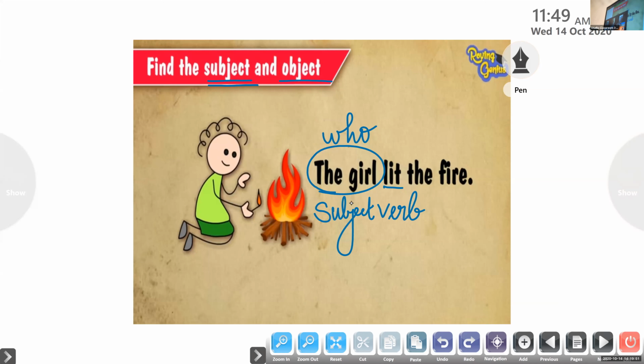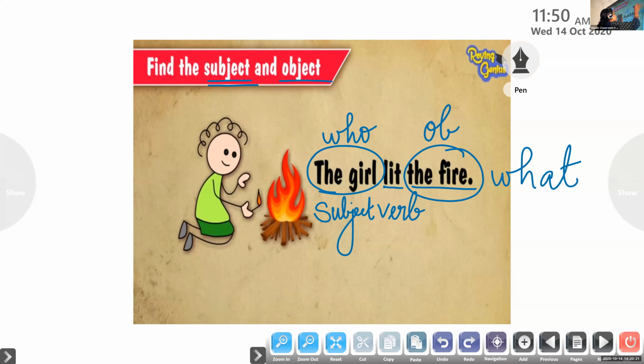Now what we have to do? Find the object. Very good. In order to find the object, what question we have to ask? What. In this context, we have to ask the question what. What did the girl lit? Fire. Yes, the fire. So the fire is the object of the sentence.